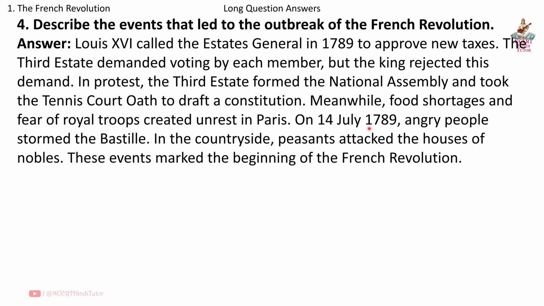On 14 July 1789, angry people stormed the Bastille. In the countryside, peasants attacked the houses of nobles. These events marked the beginning of the French Revolution.